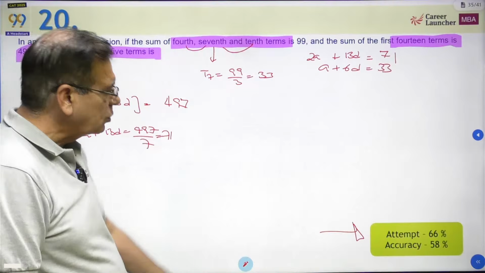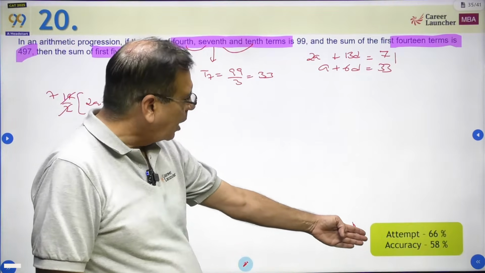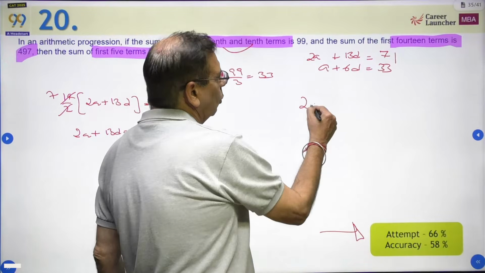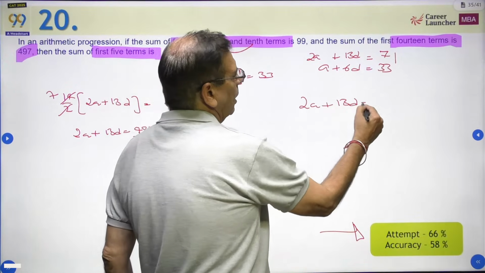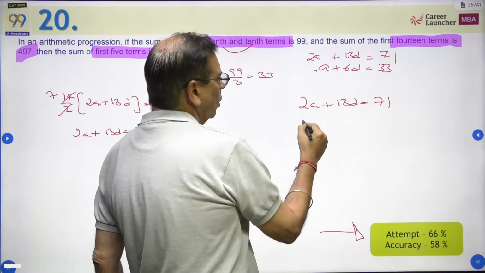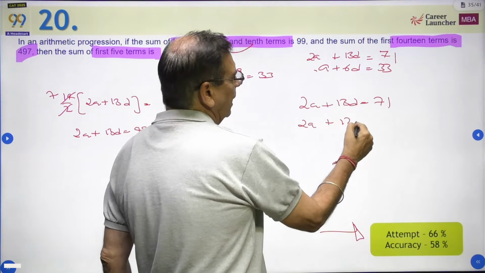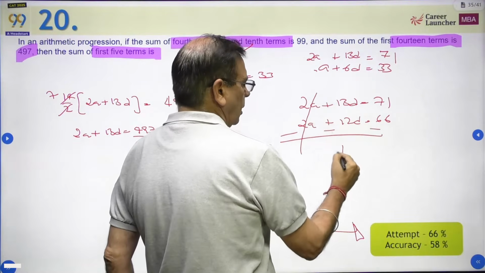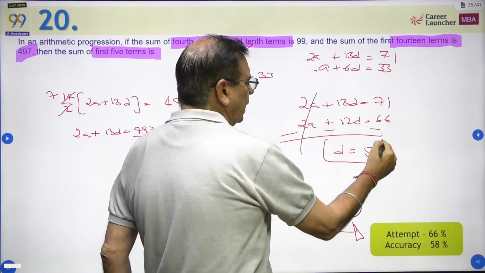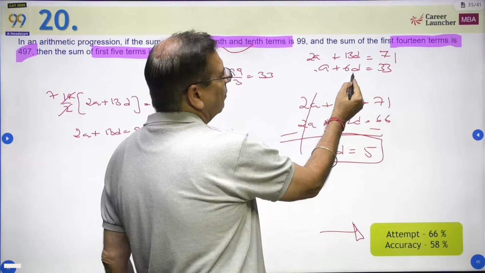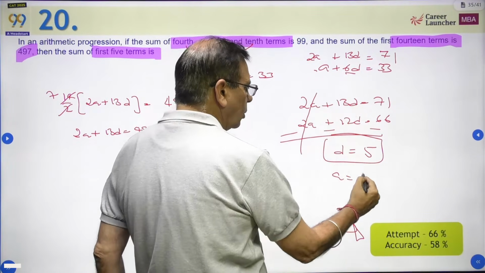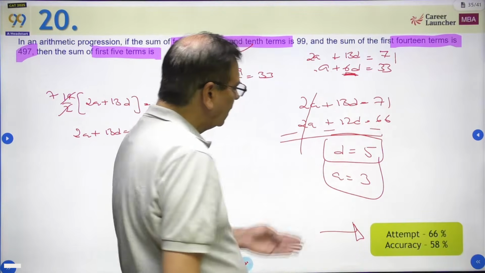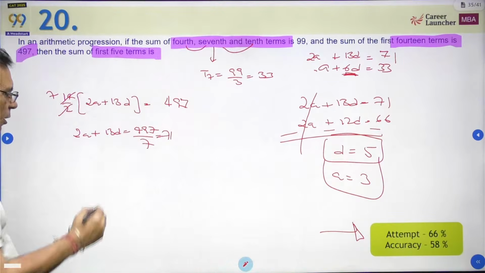This is not a question which should be getting wrong. How can 60% of students get it wrong is the question. All you need to do is, we have 2a plus 13d equal to 71. Double the other one: 2a plus 12d equal to 66. Subtract. d equal to 5. Put d equal to 5 here. That means a is equal to 3. If d is 5, 6d becomes 30. A plus 30 is 33. A should be 3. What is the sum of first 5 terms?